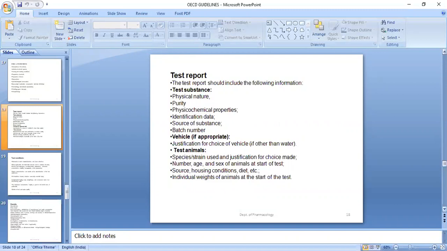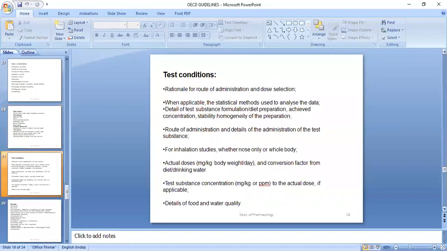Then test species: species, strain, age, sex, housing condition, all this I told you. And conditions like route of administration, for inhalation like nose only, for acute toxicity, and the conversion factor will come for the step-down method. And test concentration, all these things will be considered when you are performing the test condition.